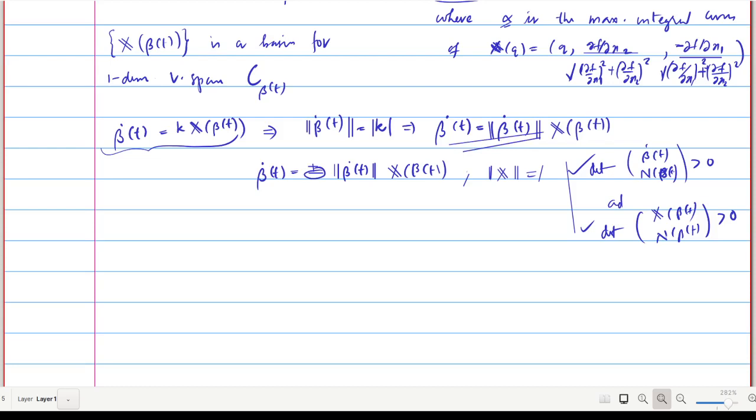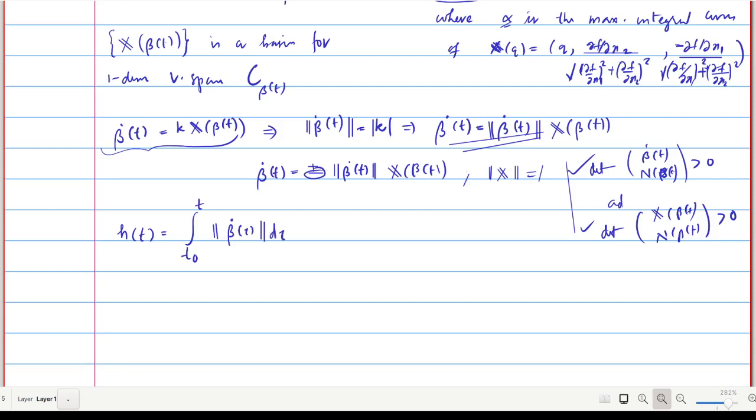Now we define our candidate h of t. So h of t is equal to the integral from t naught to t of the norm of beta dot of tau, where tau is the variable of integration, d tau.